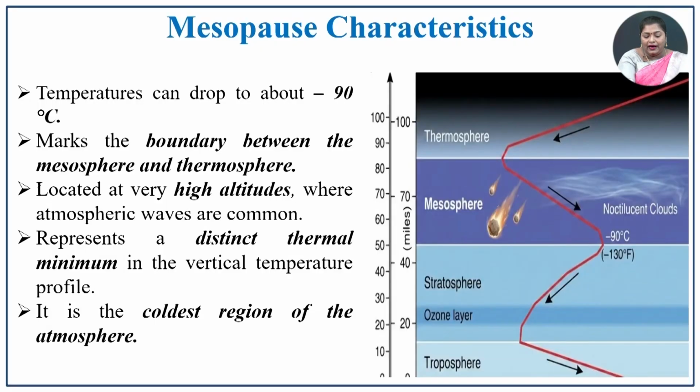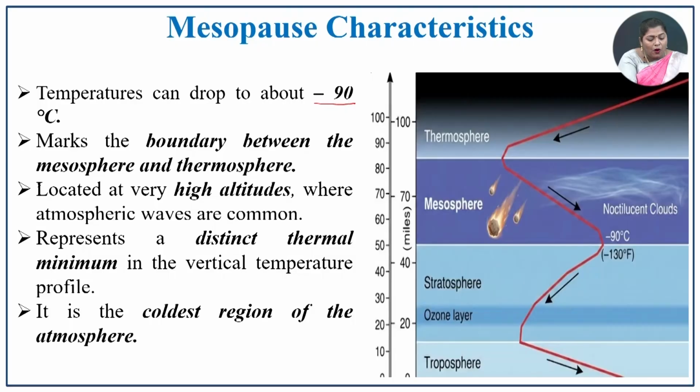Next one is the mesopause. So, the mesopause is the boundary of the mesosphere. In this mesosphere, as we have already discussed, the temperature is minus 90 degrees Celsius. Imagine how cold the mesosphere is, especially up to the mesopause.